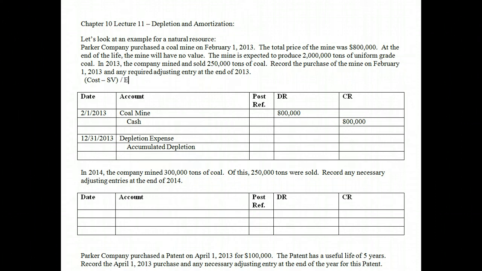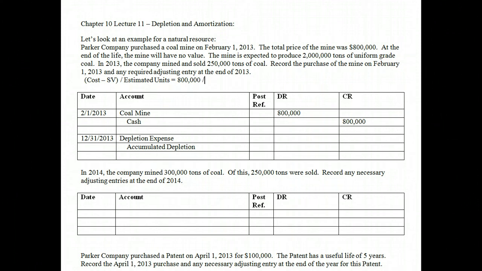And another way to say that is our estimated units, the estimated number of units we expect to extract. And in this case, it would be tons of coal. So for this, we would simply take the 800,000. Now, there is no residual value. There would only be residual value if you own the land, not just the mine. So the residual value is nil unless you truly own the land that it sits on. Sometimes you do, sometimes you don't. In this case, we don't. We only own the coal mine itself, what's in there until we extract the coal.